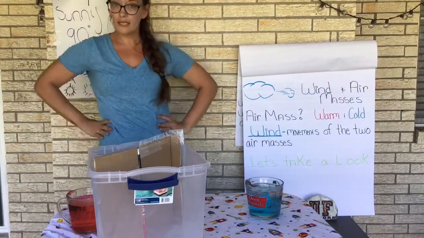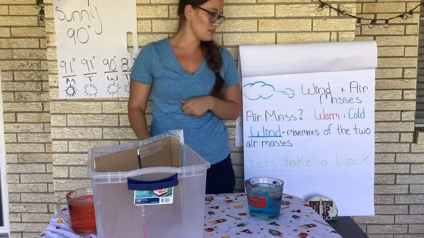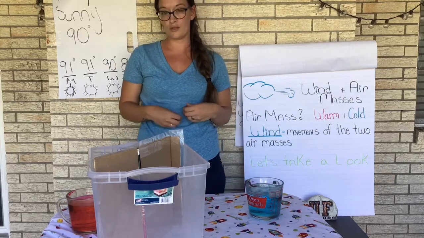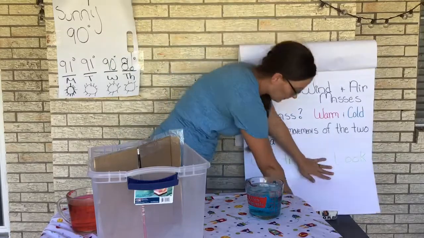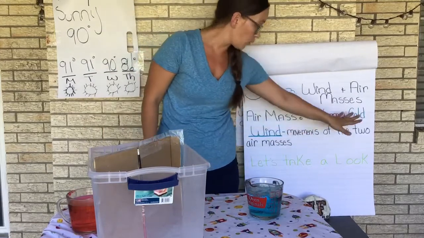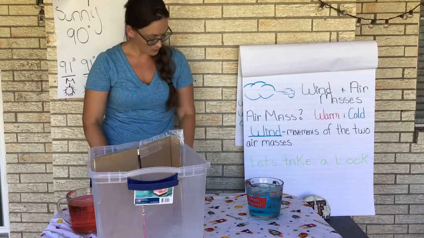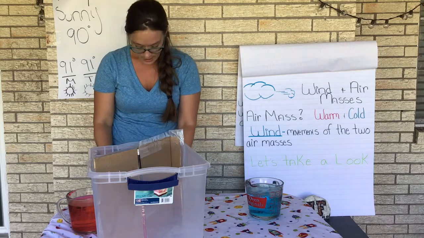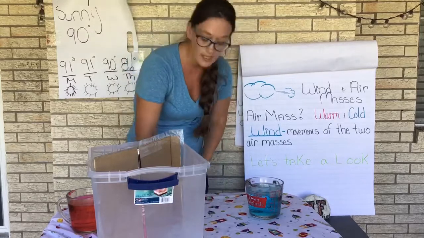And can any of you tell me how many types of masses that we have? Very good, that's right, we have two types of air masses. And can anybody tell me what kinds those are? Think about it in relation to temperature. Very good, that's right. We have a warm air mass and a cold air mass. So how do those relate to wind? Well, wind is simply the movement of those two air masses and the energy transference between those air masses. So let's go ahead and take a closer look at that.